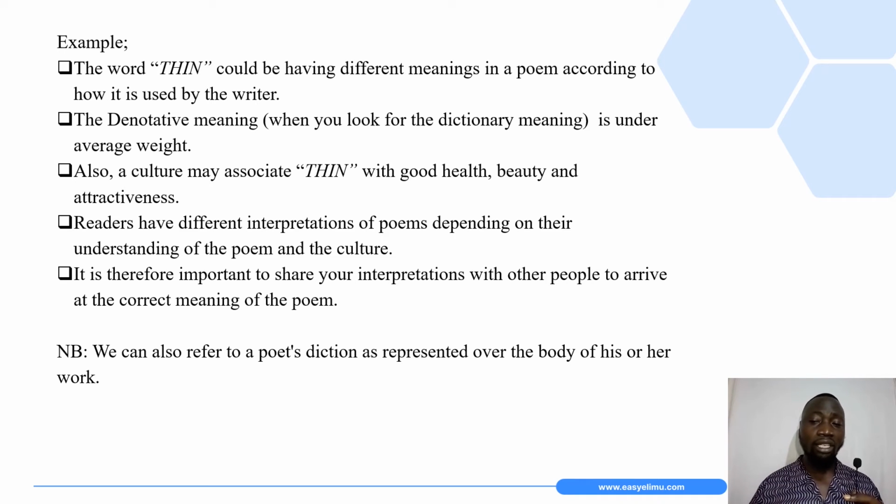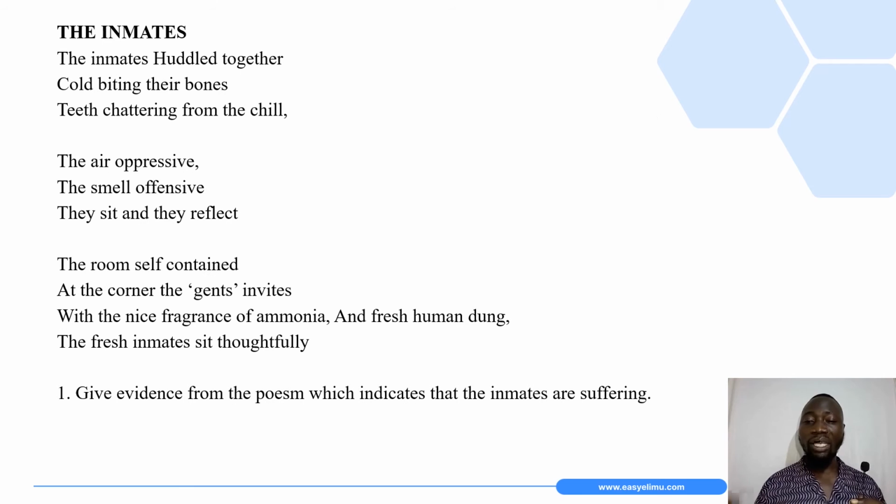I have some examples here, just to look at how the poet can use words in poetry or any literary work to mean different things. There is this poem that I have, the inmates.